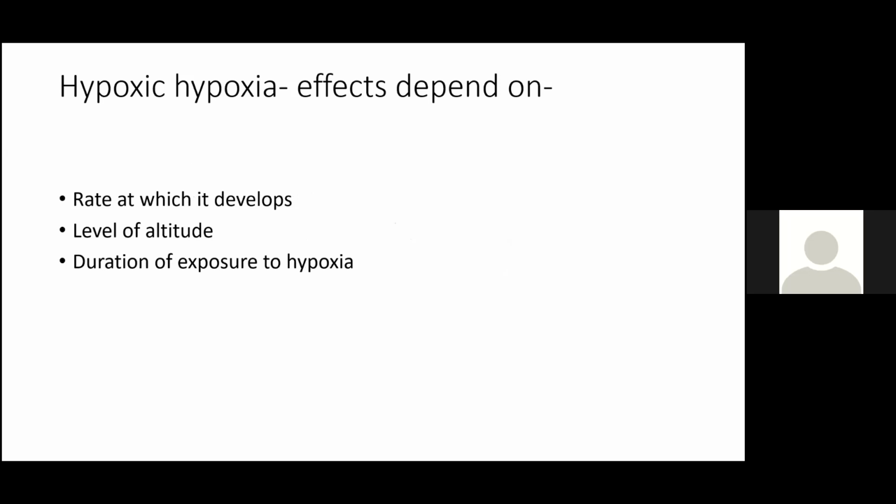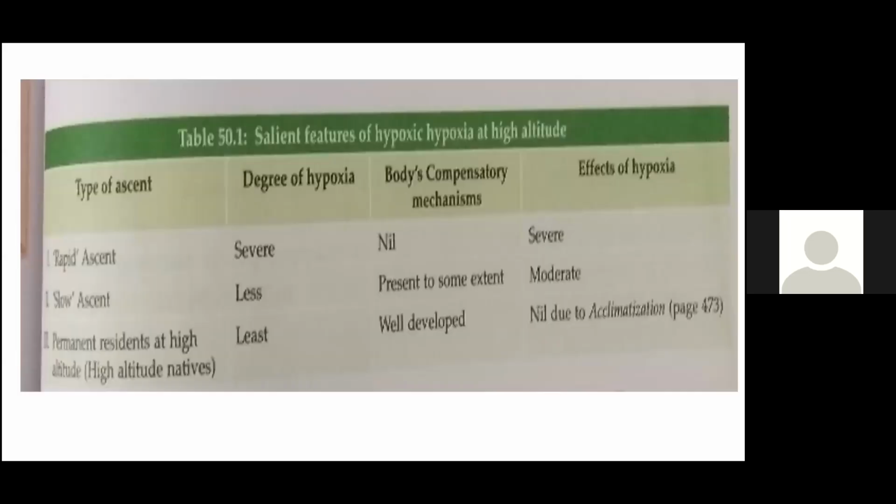The effects of this hypoxic hypoxia depend on the rate at which it develops, whether you are rapidly ascending or slowly ascending, taking rest at different levels, and the level of altitude, how high you are going, whether 10,000 feet to 20,000 feet. Then the duration of exposure, how long you will be exposed to that high altitude. Salient features of hypoxic hypoxia at high altitude: if you are ascending rapidly, the degree of hypoxia will be severe, and there is no time for compensatory mechanisms to act. So it will be nil. Effects of hypoxia will be severe.